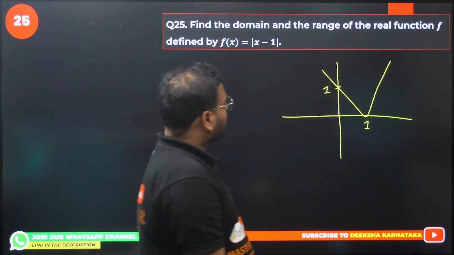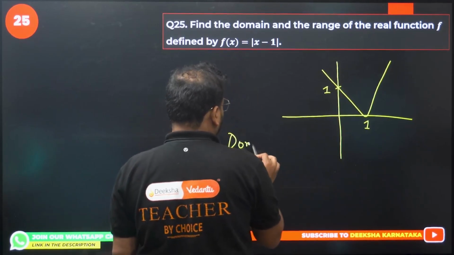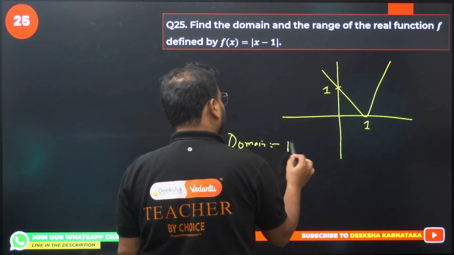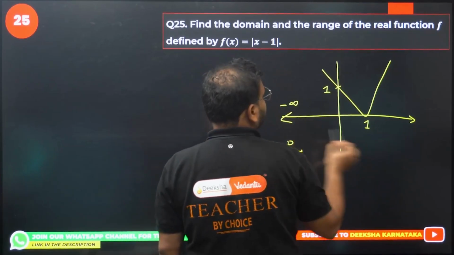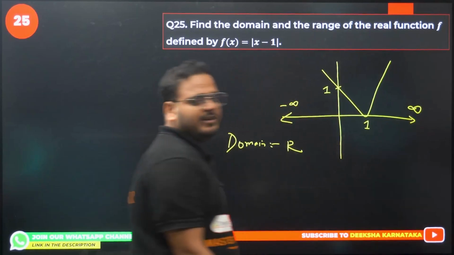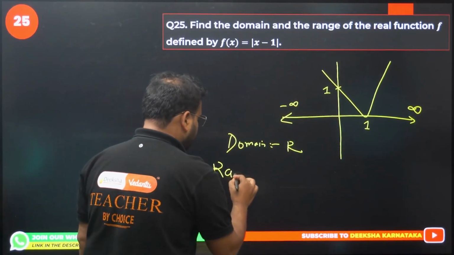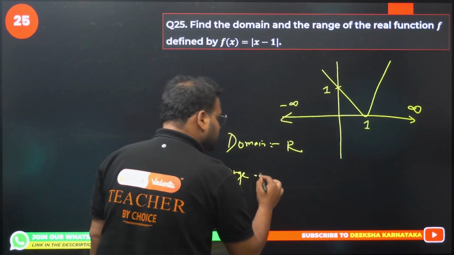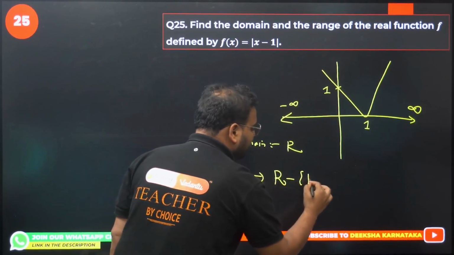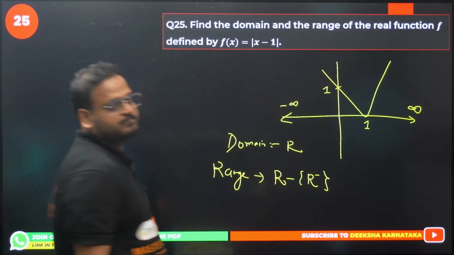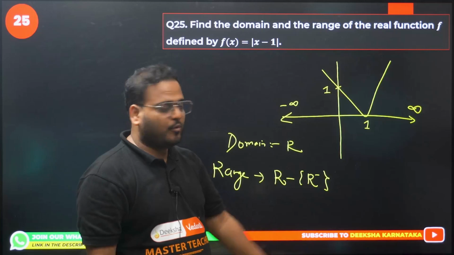Great. So understand this now. Your domain of this function is all real. We can go all the way till this point, and this point is called negative infinity. This point is called plus infinity. So your domain is all real. What about range? Range is, sir, from all real numbers remove negative real numbers.